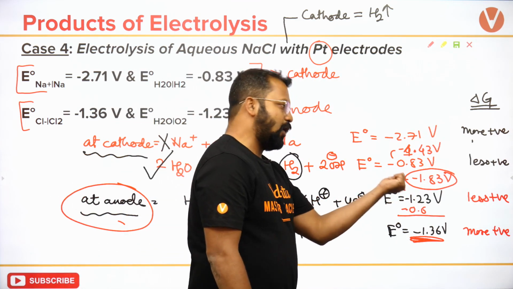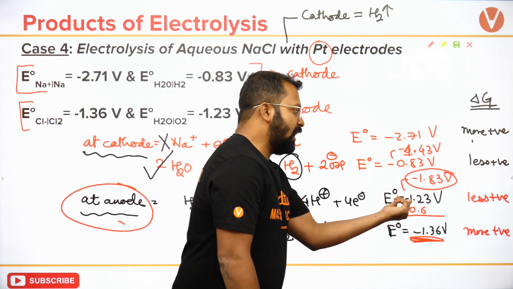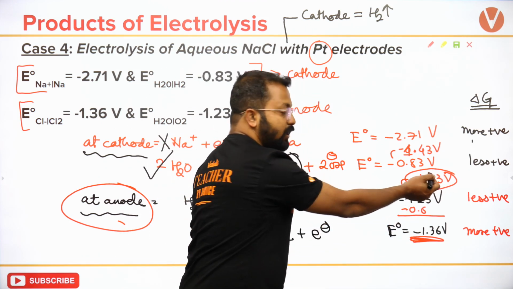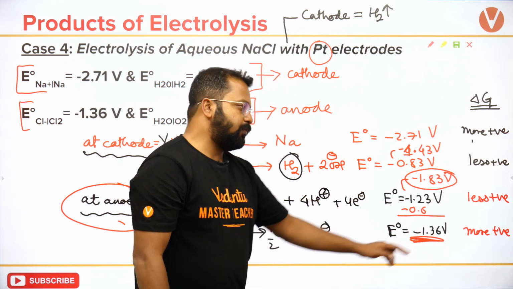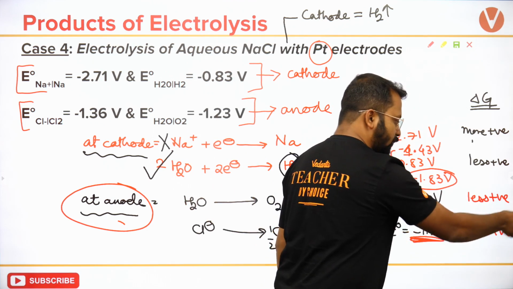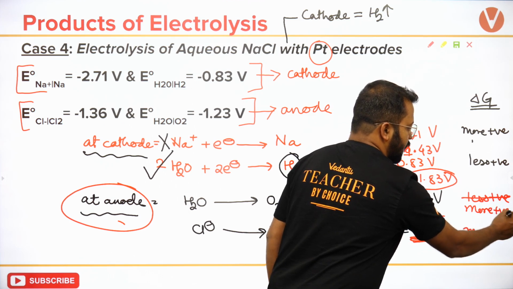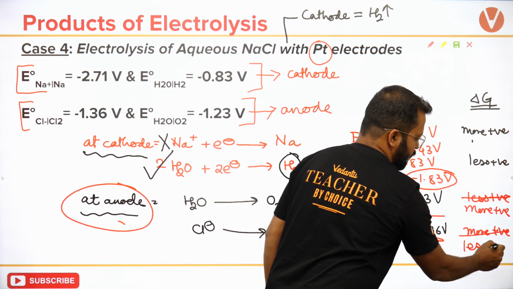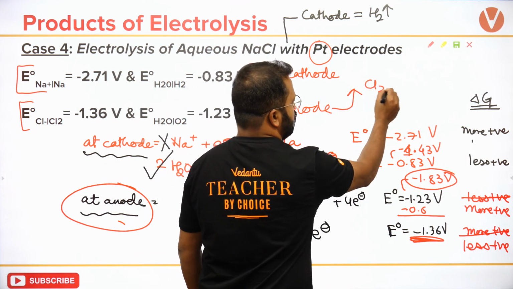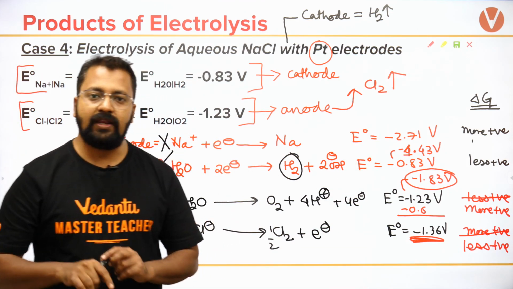For oxygen and hydrogen we will always add overpotential. So the moment I add overpotential for oxygen, the value will become minus 1.83 and this will still be minus 1.36. So right now, what will be less and what will be more? This will become more and this will become less positive. So at the anode, chlorine gas will be liberated. Okay, at the anode chlorine gas will be liberated.